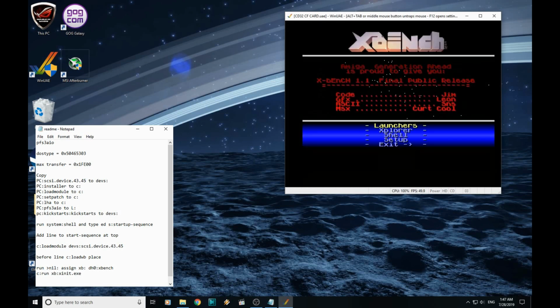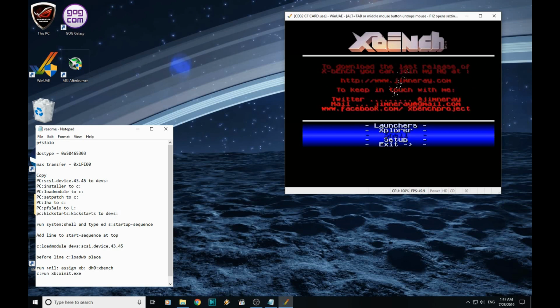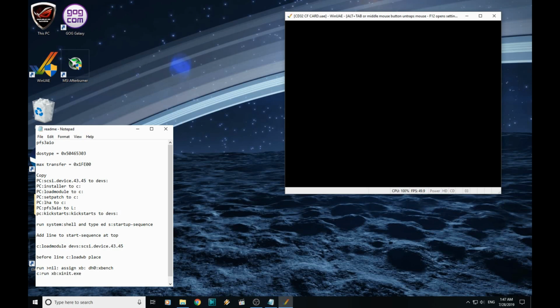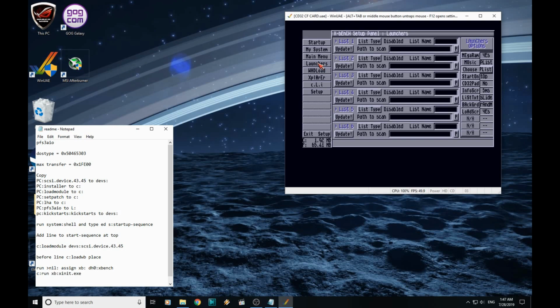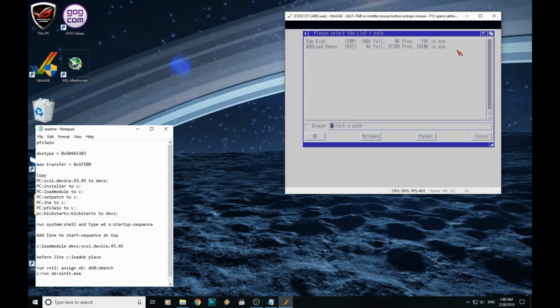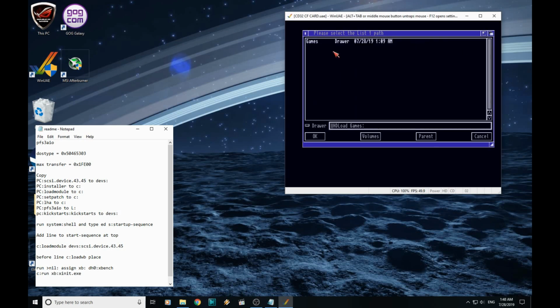And this is it, Xbench. Main menu with launchers, Explorer, Shell, Setup and Exit. So let's jump into Setup quickly. And what we're interested in is launchers. So at the top here, you want to set your list type to WHDLoad, and I'm going to call this one Games. Then need to browse to the path where our games are, so that's this drive.